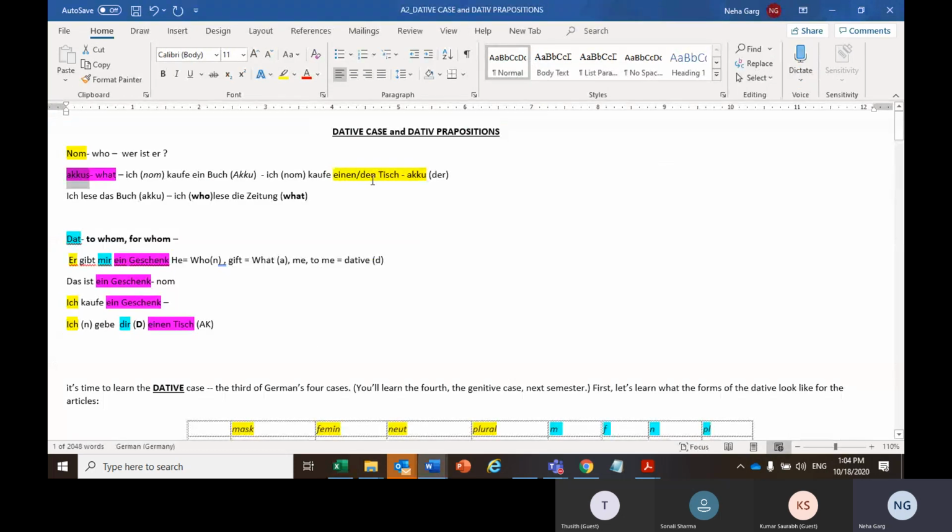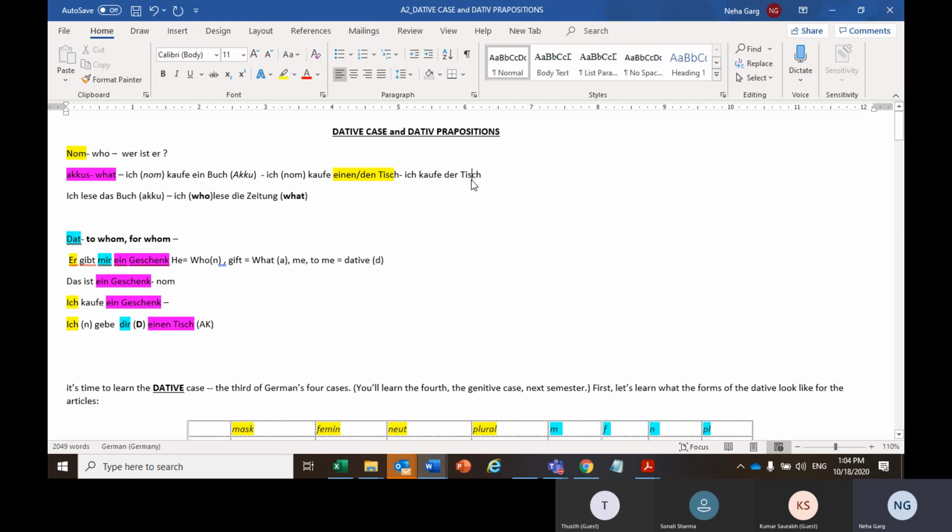For example, here, Tisch is der Tisch. If I did not know that Tisch is accusative case, I simply would have written "Ich kaufe der Tisch," because I did not know that Tisch would be accusative.